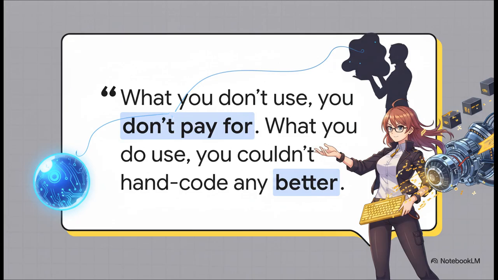First, if you don't use a feature, like, say, an async runtime, your final program shouldn't have to pay for it, not in size or in performance. This is huge for stuff like embedded programming. And second, if you do use a feature, the nice, high-level code you write should compile down into machine code that's just as screamingly fast as if you'd written it by hand in the most optimized way possible.